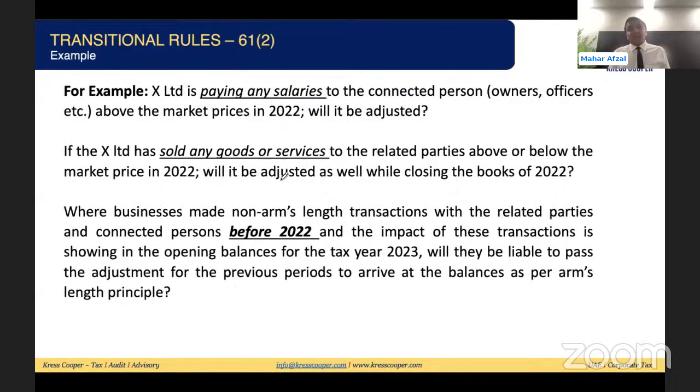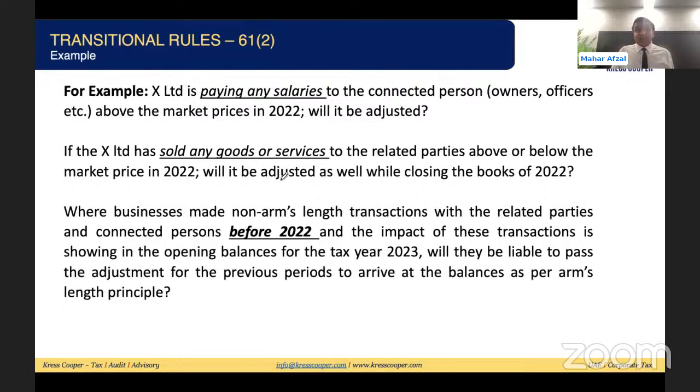Just look into another example. If X Limited paid any salary to a connected person, owners, officers, or their related parties above the market prices in 2022, will it be adjusted? If the higher salary was paid to the connected parties, beyond the market, very high beyond the market, then definitely it will lead to lesser accounting profit in the previous year, and ultimately lesser retained earnings. So what will be the impact?